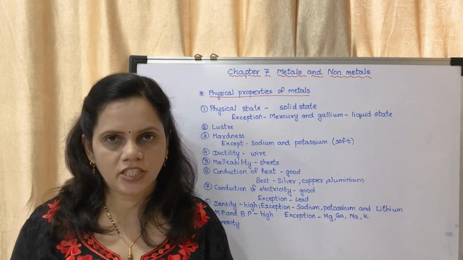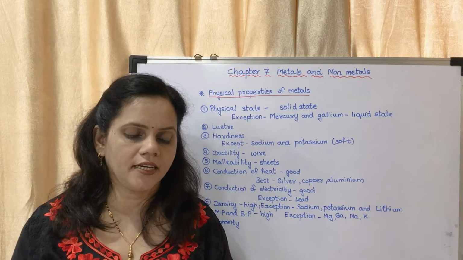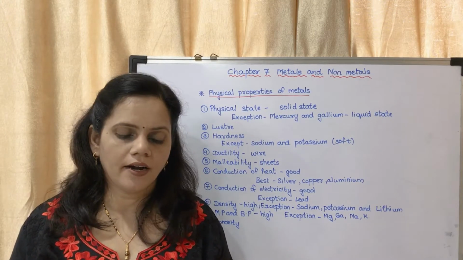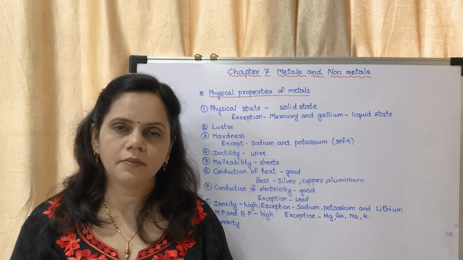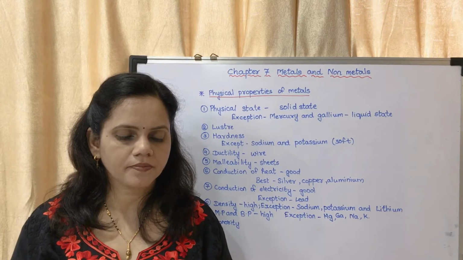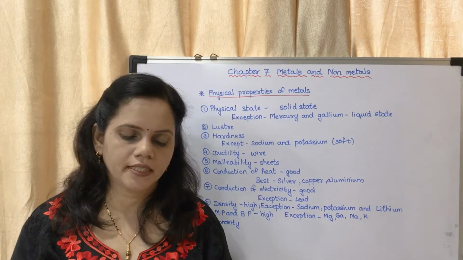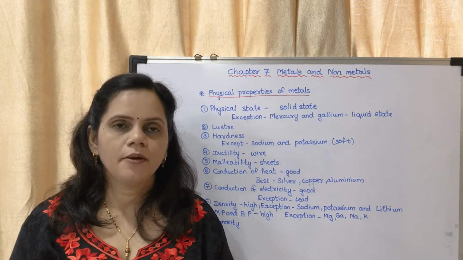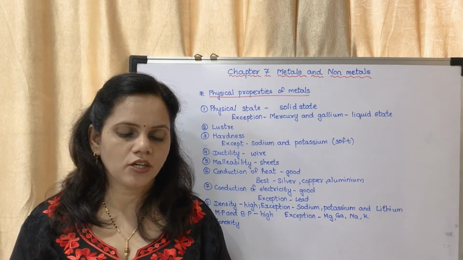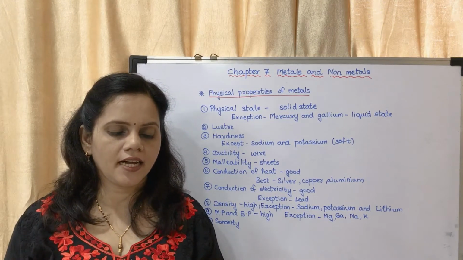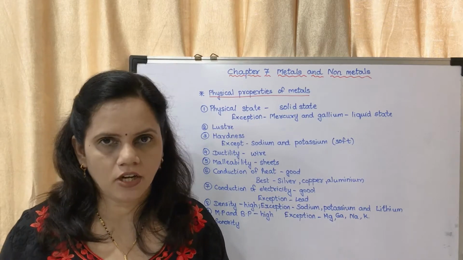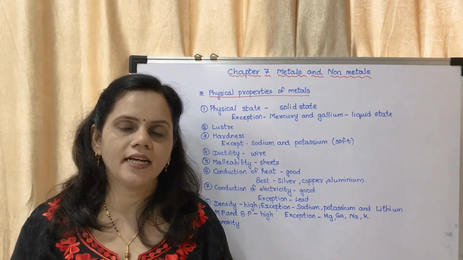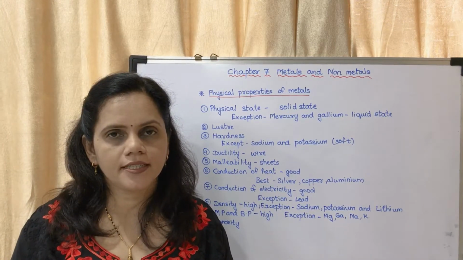Metals have luster. Luster means shine. The metals are hard. Wire or sheet can be made from that metal. Metals are good conductors of heat and electricity. Metals lose their valence electrons to produce positively charged ions, that is cations. Okay, you may underline that. It is a very important point in the chapter.